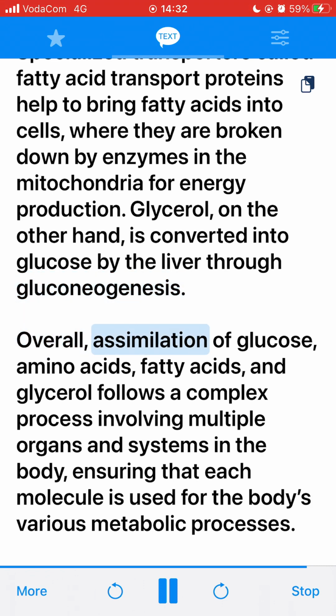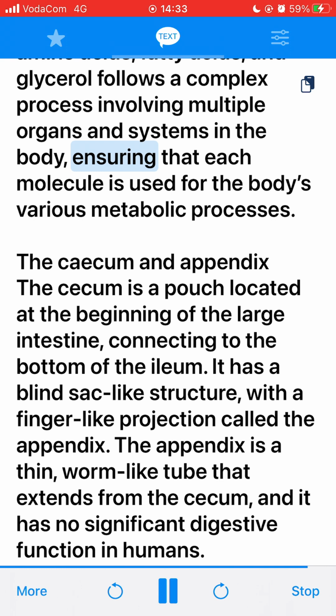Overall, assimilation of glucose, amino acids, fatty acids, and glycerol follows a complex process involving multiple organs and systems in the body, ensuring that each molecule is used for the body's various metabolic processes.